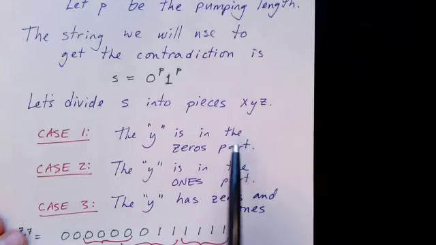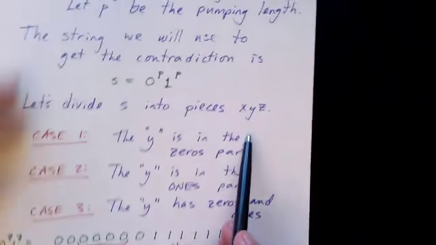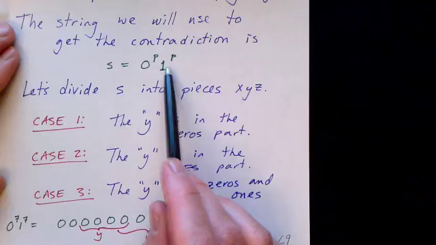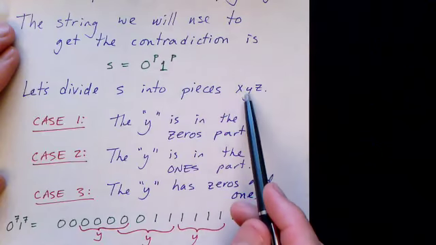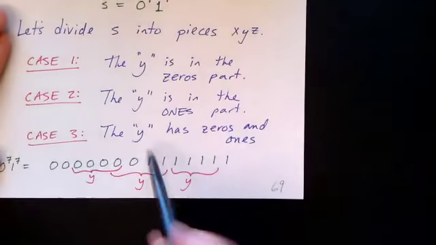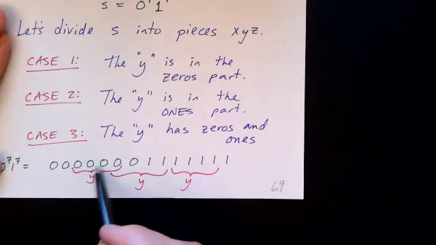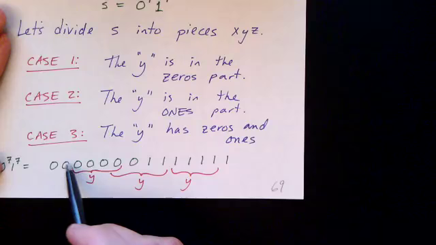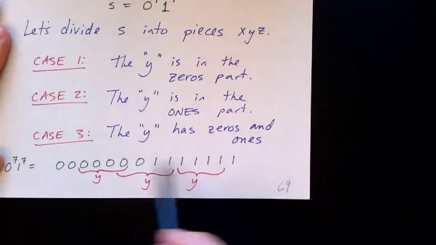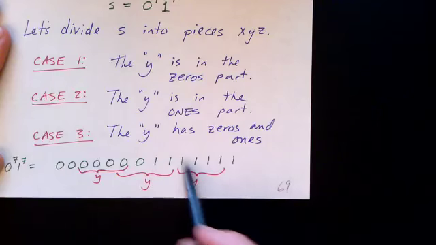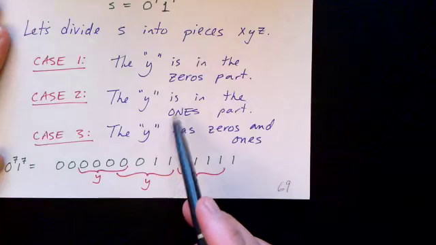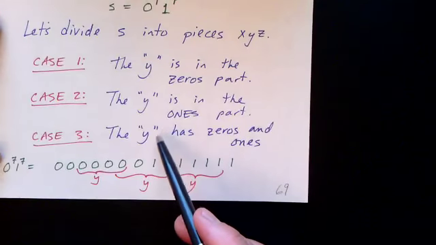If you stop and think about it, we're going to divide this string into 3 parts, and we can look at some different cases of where the y falls. The y could be all zeros. In other words, it could be over here on the left end, or it could be in the middle and have some zeros followed by some ones, or maybe it could have all ones. So those are the only ways we can break S into 3 pieces, x, y, and z.